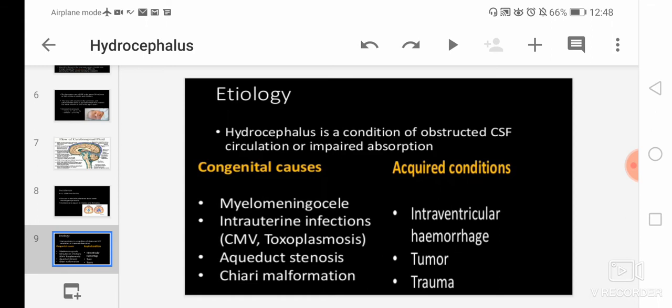Acquired conditions mean they occur after birth. First is intraventricular hemorrhage. Intraventricular hemorrhage means bleeding between the ventricles, between the third ventricle, fourth ventricle or lateral ventricle. So there will be bleeding between the ventricles, due to which CSF will not flow properly, and it will cause obstruction, and then it will lead to hydrocephalus.